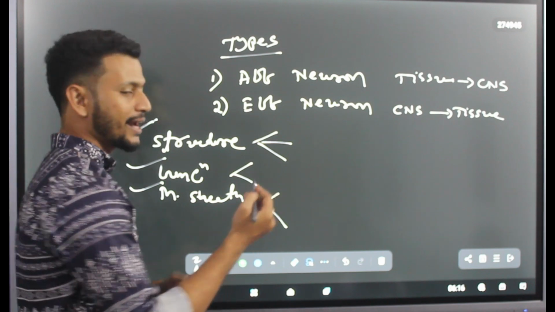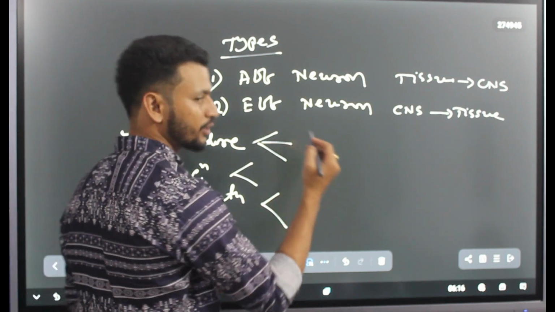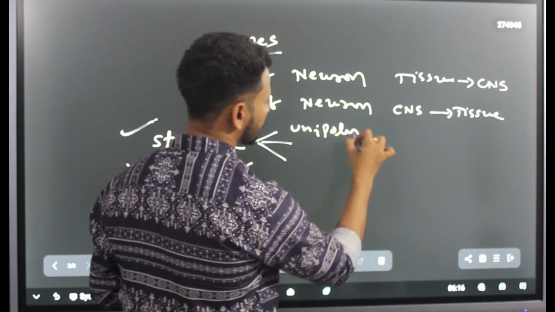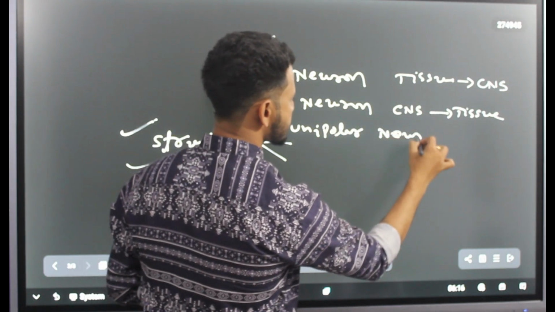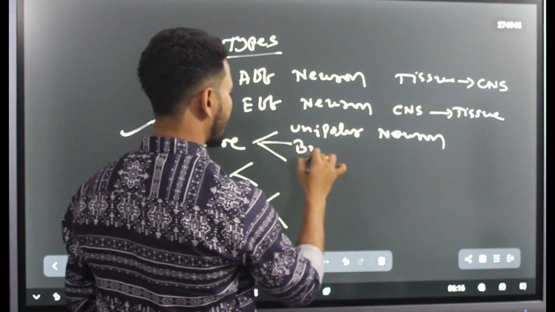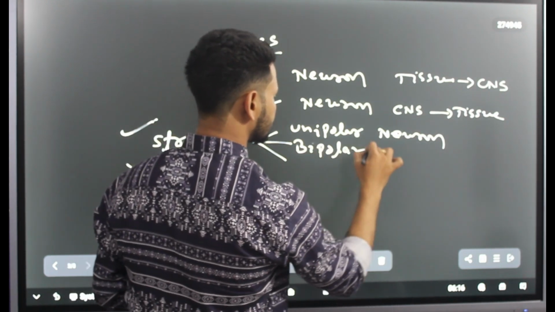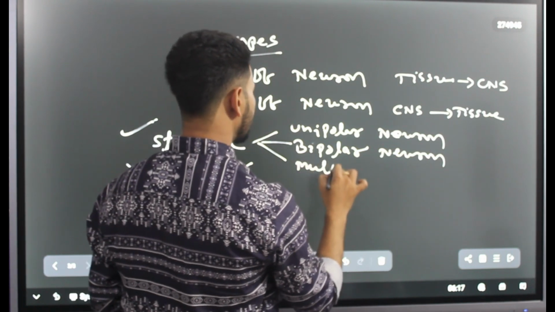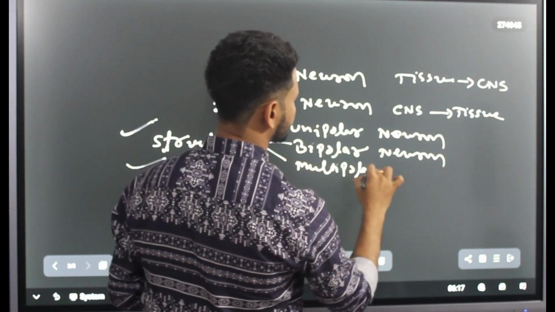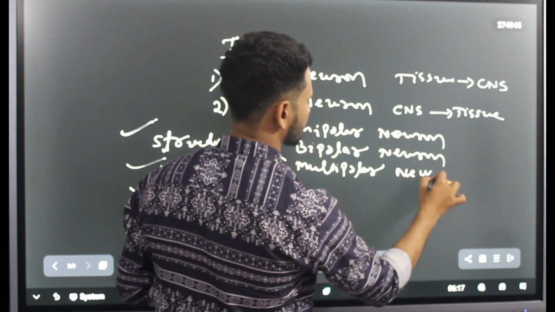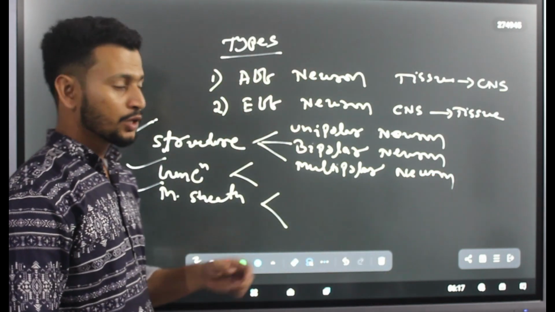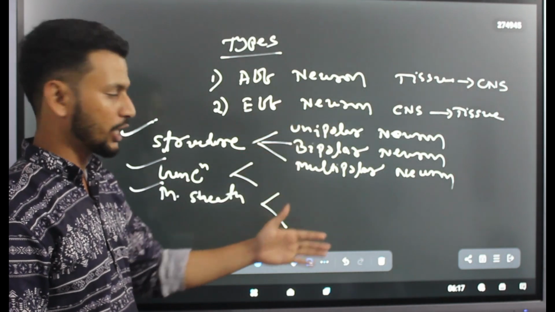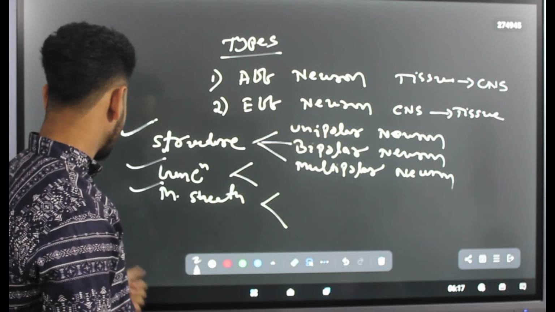According to the structure, we can classify them into 3 categories. One is your unipolar neuron. Second is your bipolar neuron. Third is your multipolar neuron. So what are they? Let's discuss.